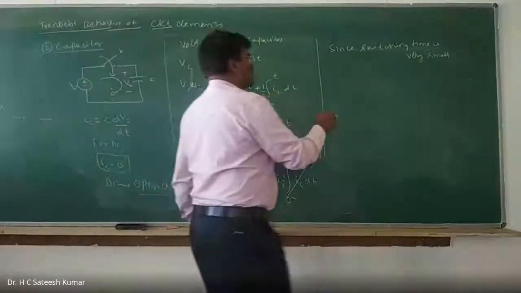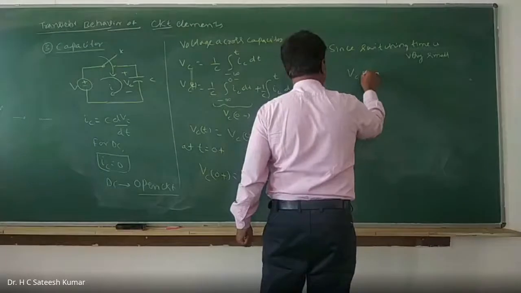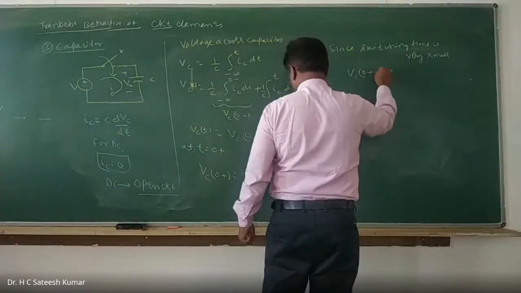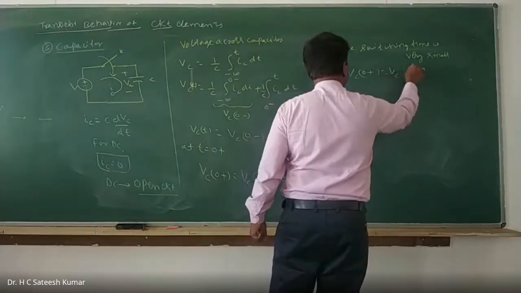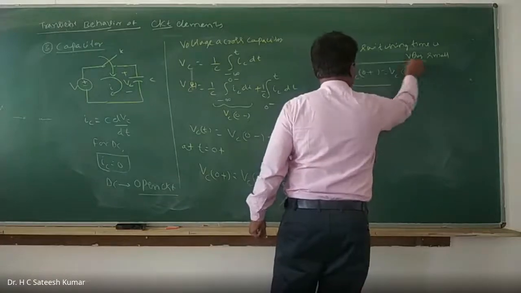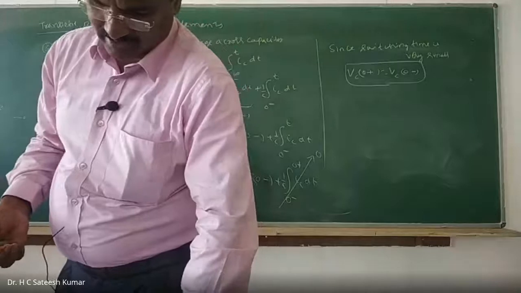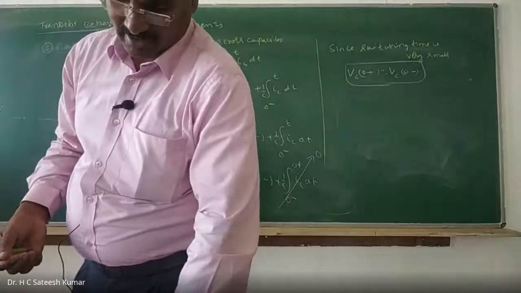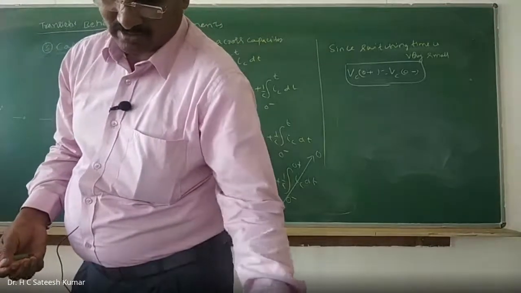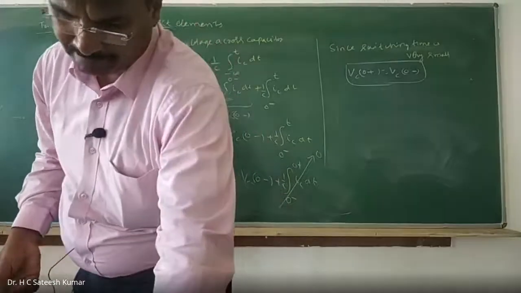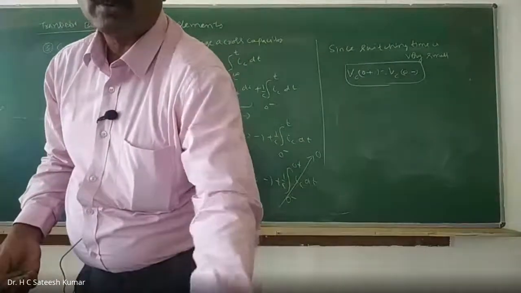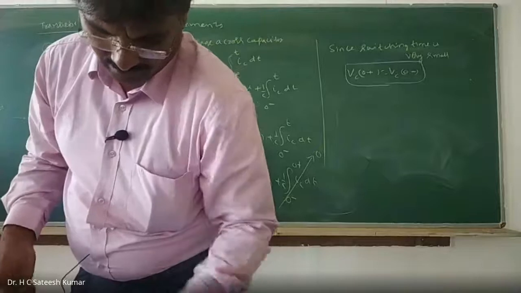So therefore, VC 0 plus is equal to VC 0 minus. Okay, right. So now what can we say? Voltage will remain the same before the switching operation as well as after the switching operation.